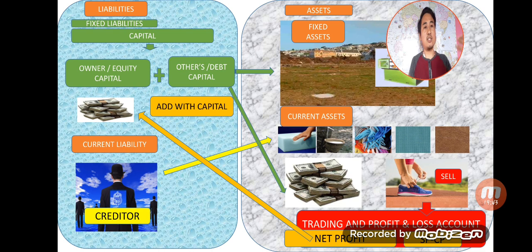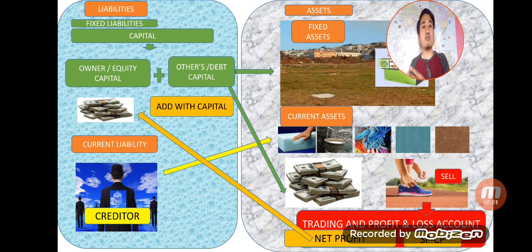And there is a concept of debtor also. When the customer is not giving money, that person is known as debtor, but we will get money from the debtor. That is why that debtor will come under current asset. There are other items also in current liabilities, but today my objective is to help explain the process of business.